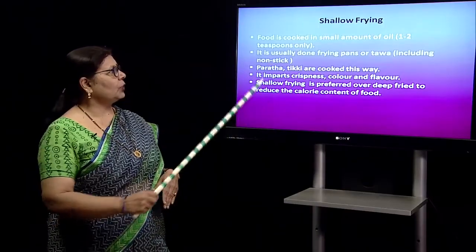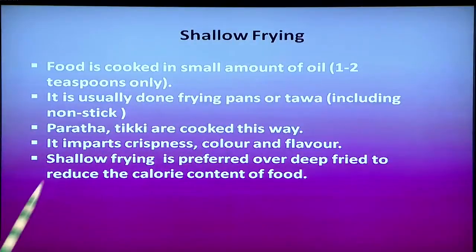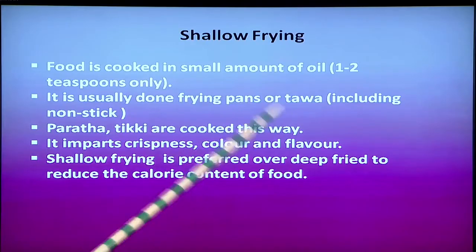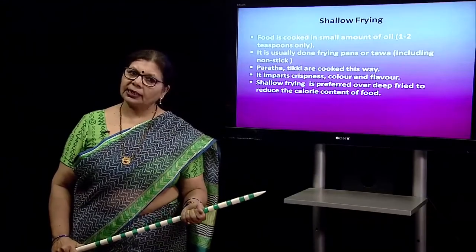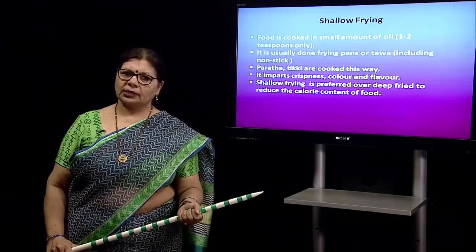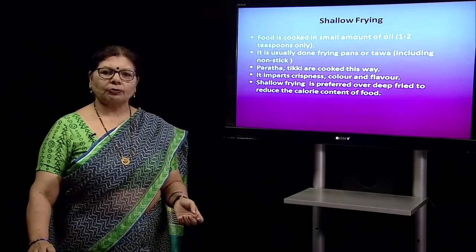In shallow frying the food is cooked in a small amount of oil, maybe 1 teaspoon is enough. It can be done on a pan or tawa. And nowadays you also have non-stick pans and tawas. Parathas, tikkis, etc. are cooked by this. This imparts crispness and taste and also a good appearance to the food.